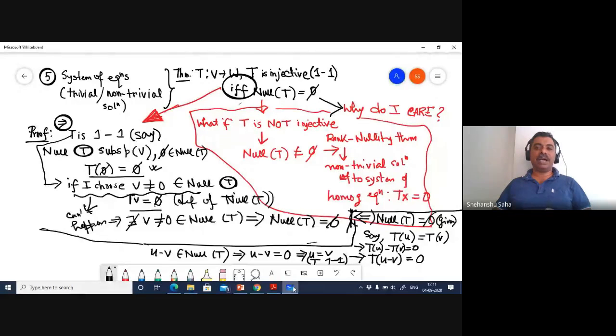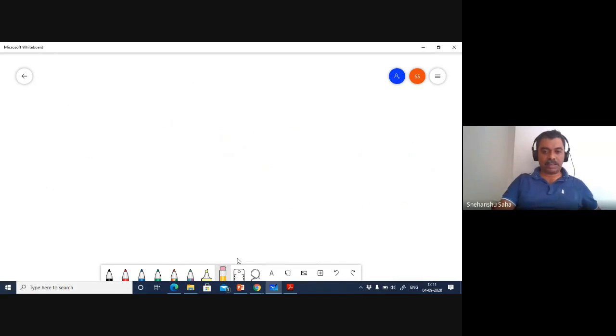So it turns out if the null of T is not equal to 0, or the dimension of null of T is not equal to 0, then we do have non-trivial solutions to a system of homogeneous equations. This is where we finished. So we will extend this, and we'll have other results. We'll just note this down once again, just for ready reference.